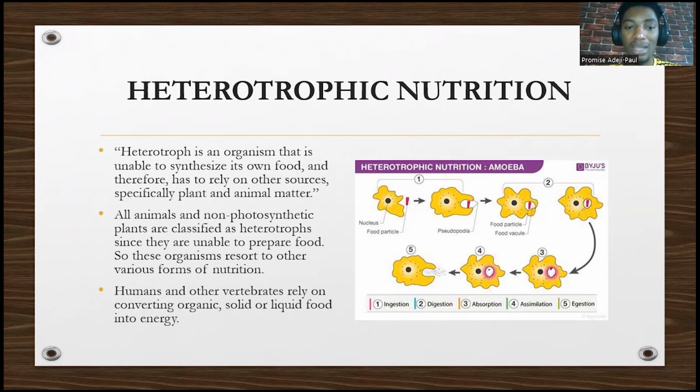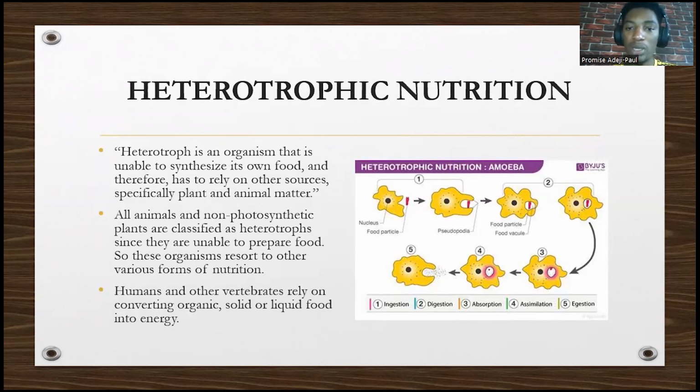So all animals and non-photosynthetic plants, that means plants that do not undergo photosynthesis, are classified as heterotrophs. Why? Because they are unable to prepare their own food. So these organisms, what would they do? They resort to other forms of nutrition. So humans, like ourselves, and other vertebrates rely on converting organic, solid or liquid food into energy. So we don't prepare our own food. We depend on food that's already been produced and we convert it to energy.